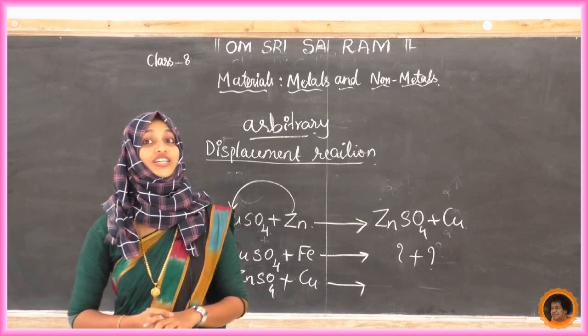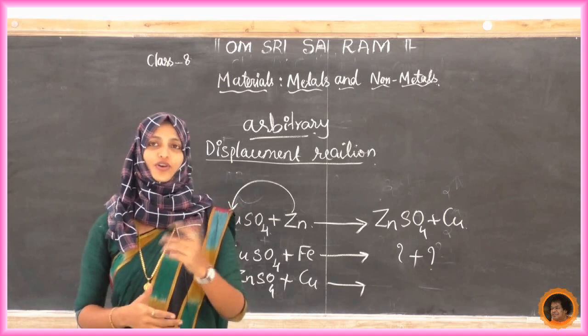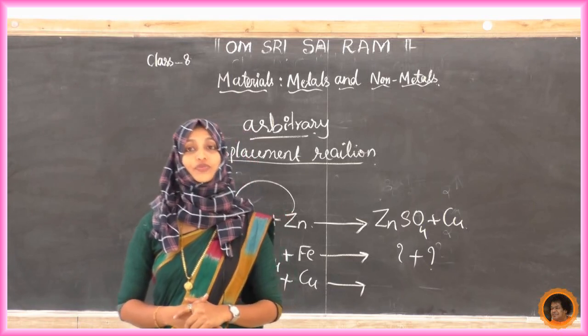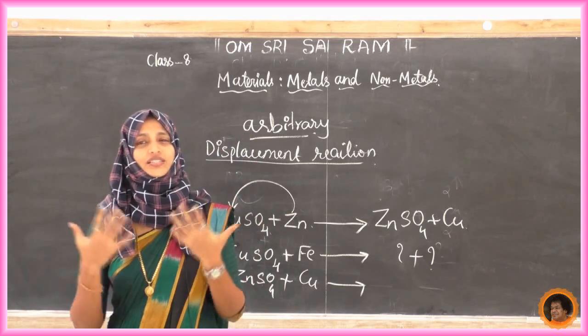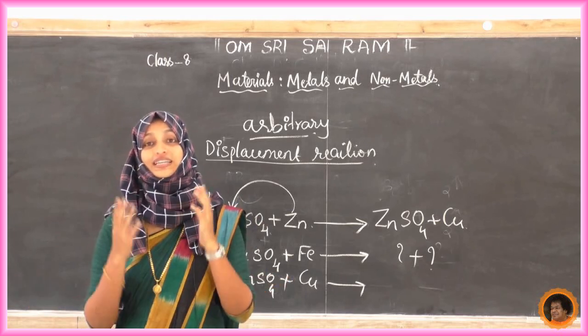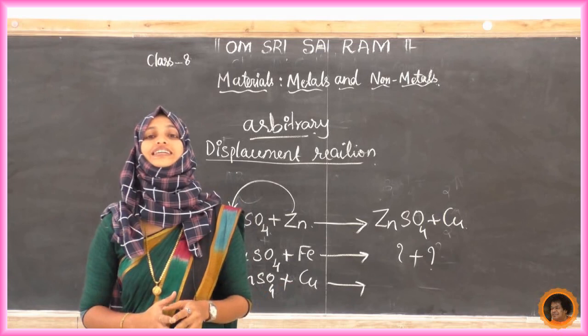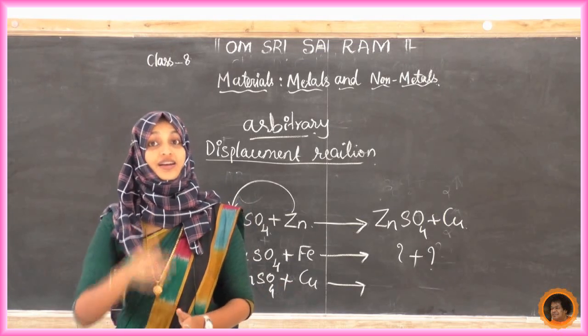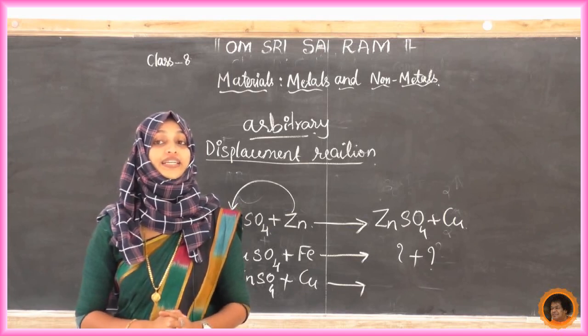And finally, we studied the uses of metals and non-metals. We are using metals in machineries, all those things. Wherever we look nowadays, there will be metals. We can't imagine life without metals. Now tell me, where are we using non-metals?